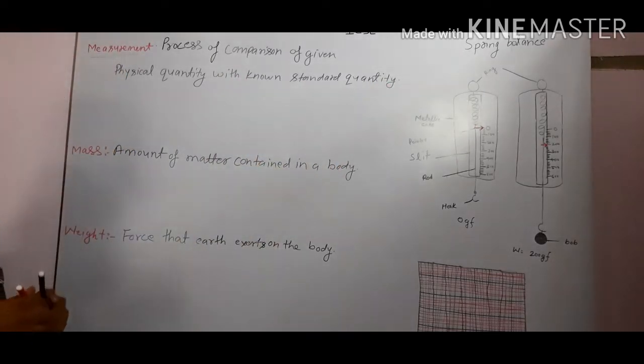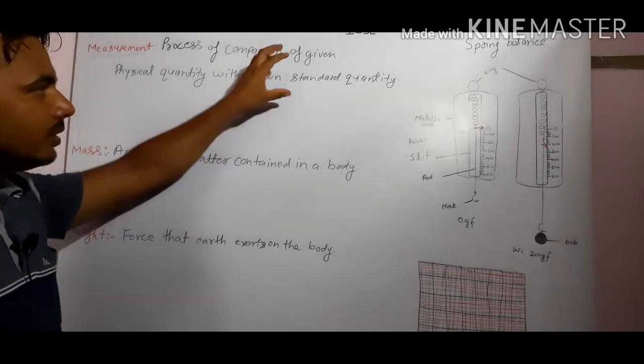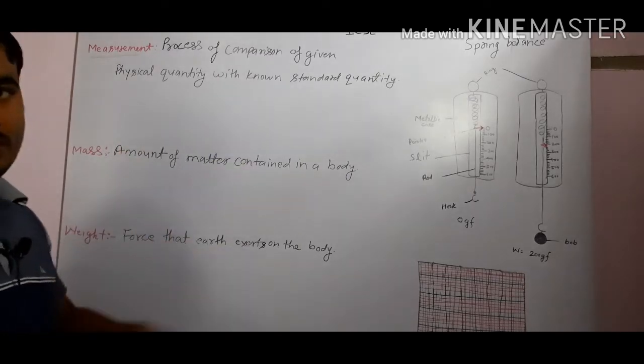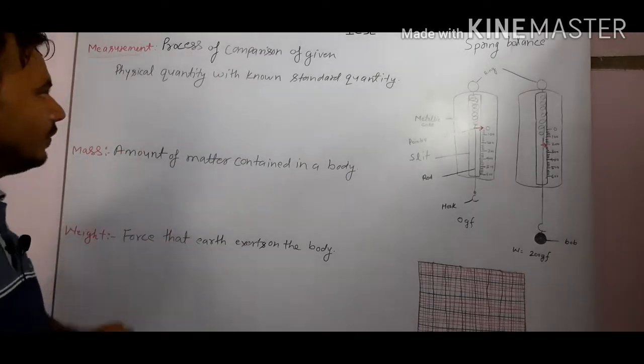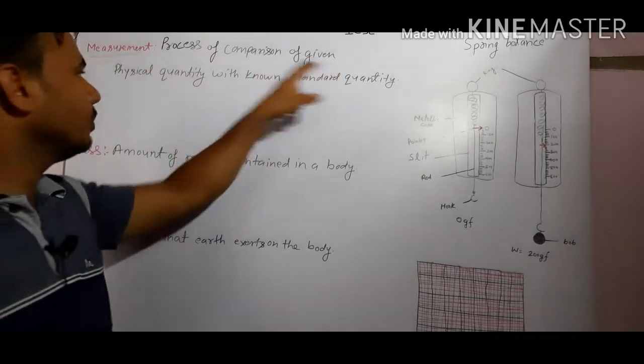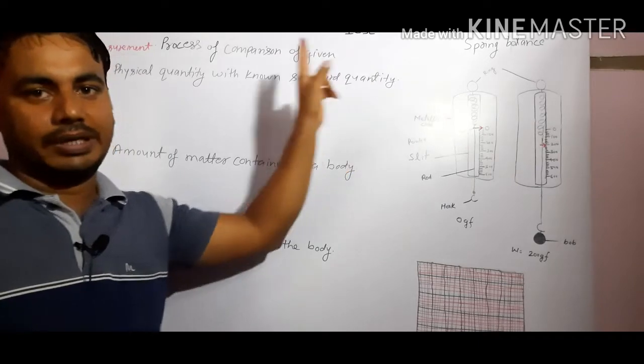Means what we are doing? We are taking a standard quantity like 1 meter length, and we are comparing it with an object, suppose the length we are comparing. So the process of comparison of the given physical quantity with the known standard quantity is called the measurement.